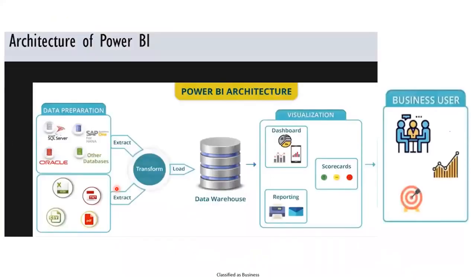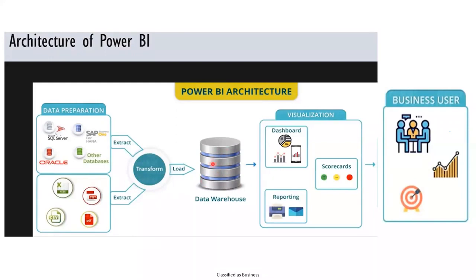Coming to the architecture, as I said, for every data preparation we will be fetching data from different sources. First, we extract any kind of data source into Power BI, and it is going to store it. We extract the data, do some cleaning, shape the data and load it into the data warehouse, which is at the front end in Power BI Desktop.